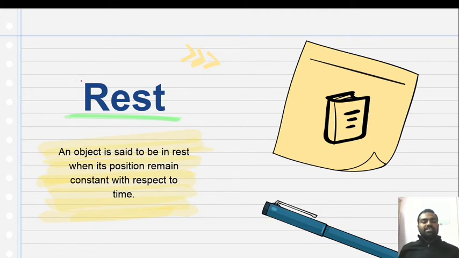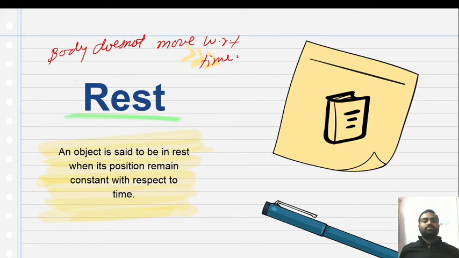Now, what is rest? An object or body is said to be at rest when its position remains constant with respect to time. Means the body does not move with respect to a time interval. It is said to be at rest. Means in rest, the position of the body is not changed.